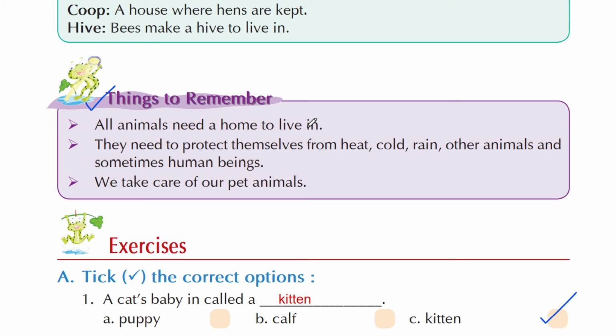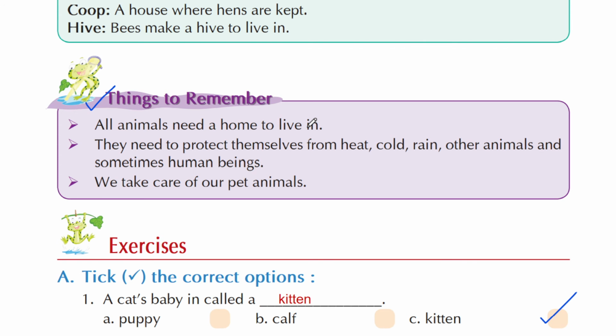So it is very clear from this chapter why our pet animals or the animals that live in a jungle need to protect themselves, because a safe place like their home will protect them from the heat of the sun, the cold of winters, rain, other dangerous animals, and sometimes human beings also. We take care of our pet animals, so it is our duty to take care of them.